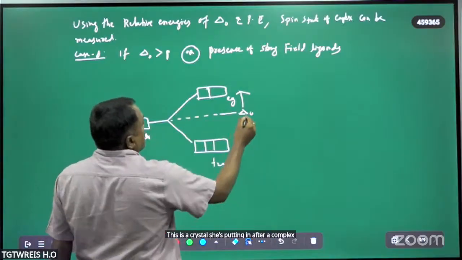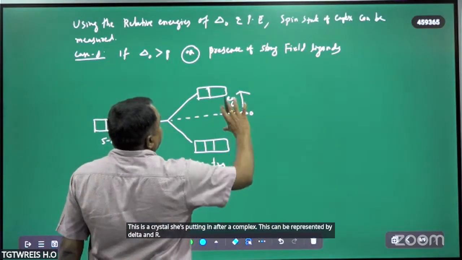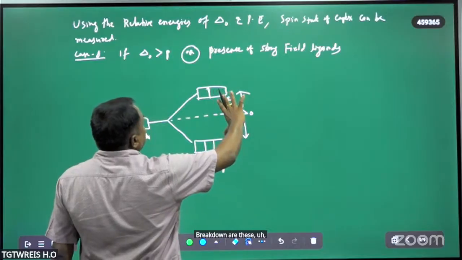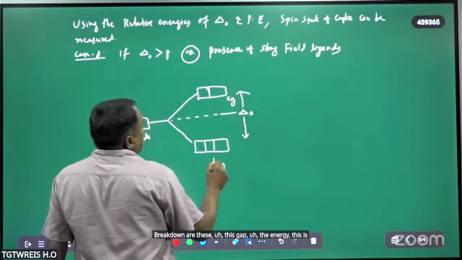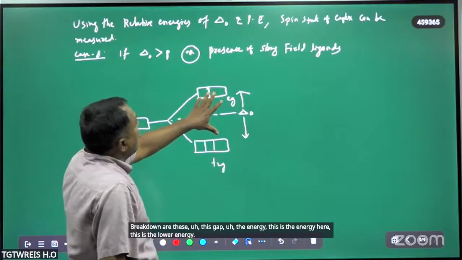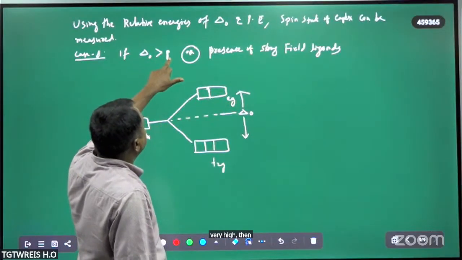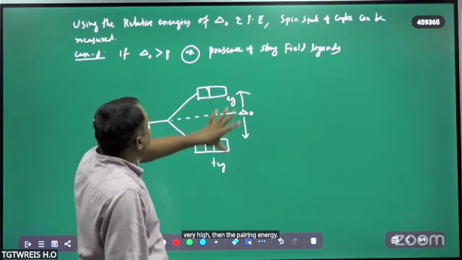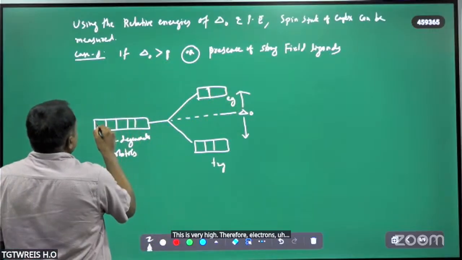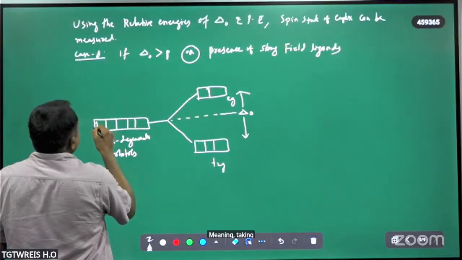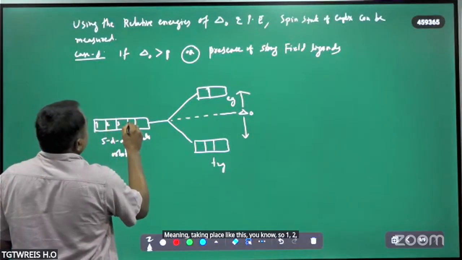If the energy gap between them is very high, then the pairing energy is comparatively low, therefore electrons fill like this only. So 1, 2, 3, 4, 5.